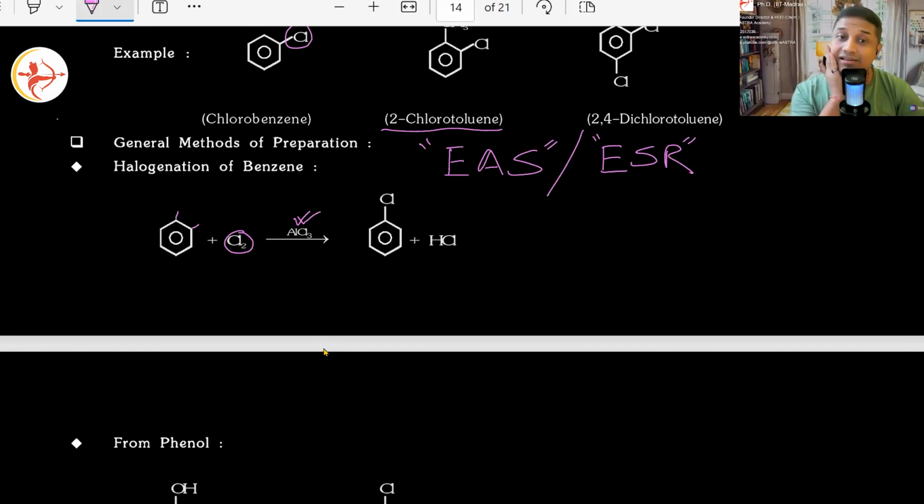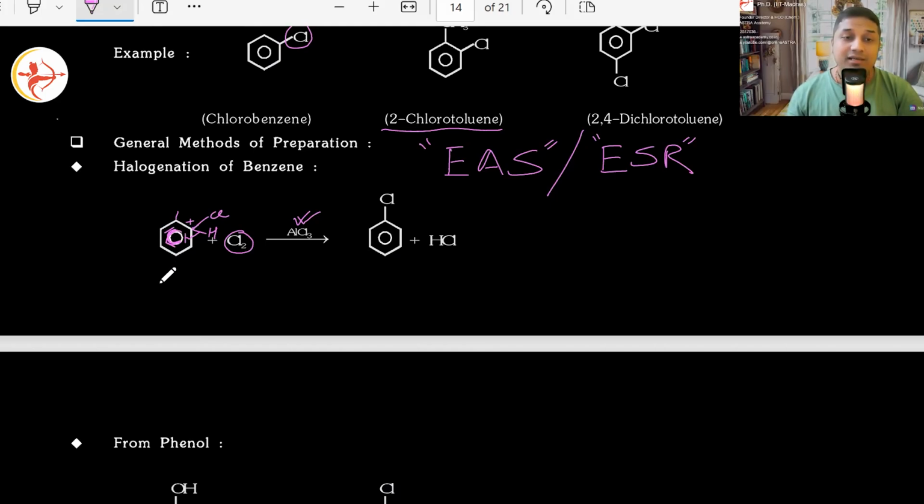Sometimes it is also called a halogen carrier. Yes, so it carries halogen with it, forming AlCl4 minus. Then Cl plus, which is released, goes close by to this benzene ring. Since there is a double bond in conjugation present there, one of the double bonds breaks and connects with chlorine. Correct. So one chlorine will come here, and one hydrogen which was already present will come here. But there will be a positive charge now. Yes or no? Correct. And then you cannot show, there will be only two bonds present there. So basically, aromaticity is lost for a moment.